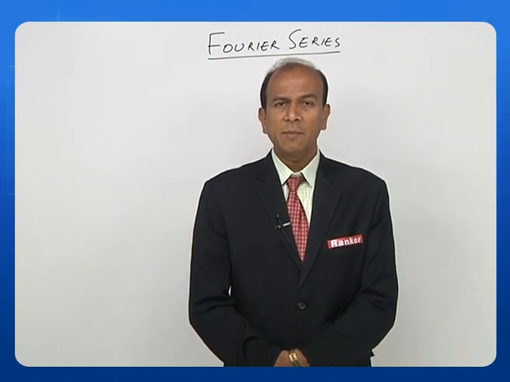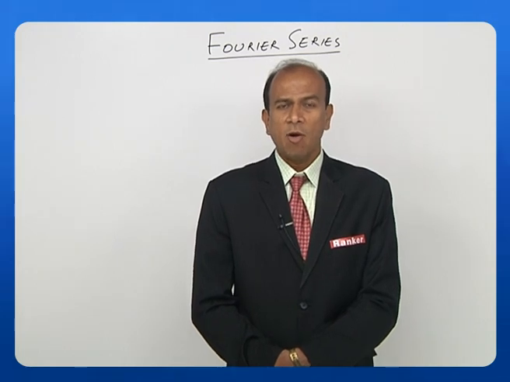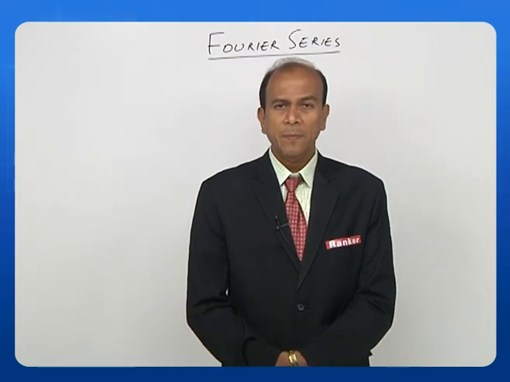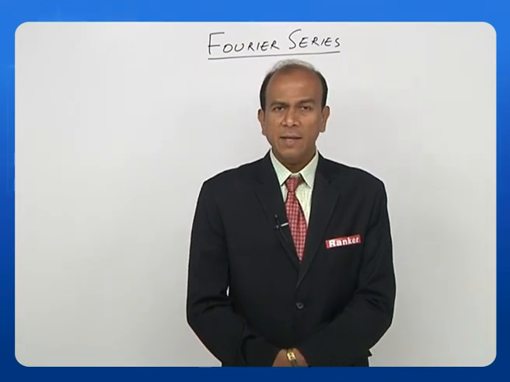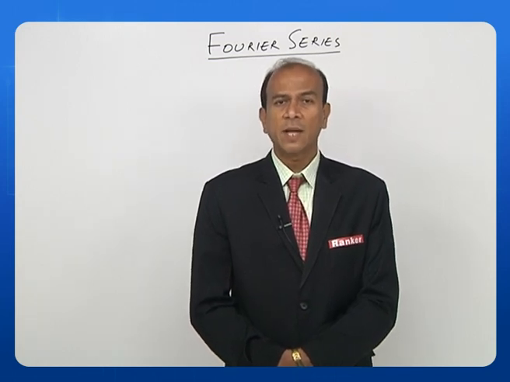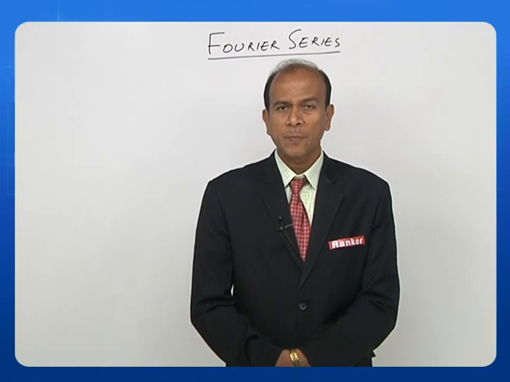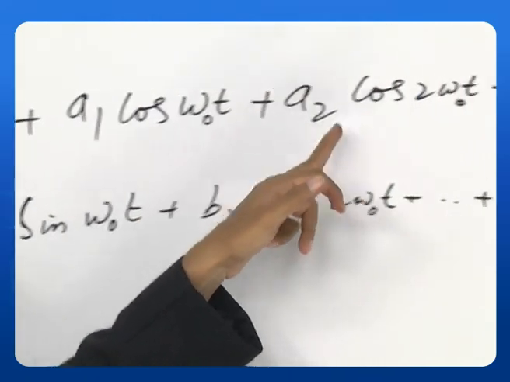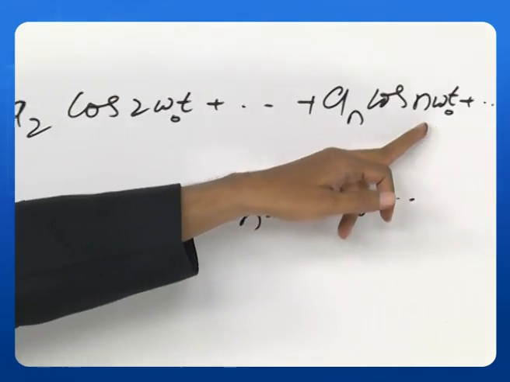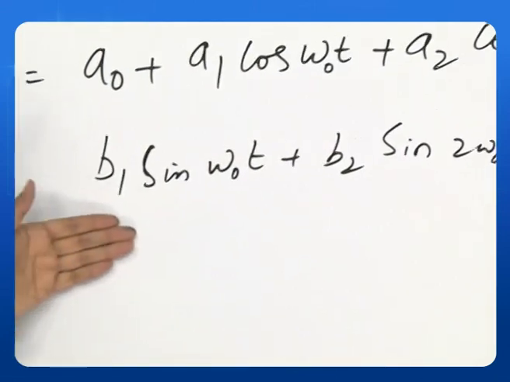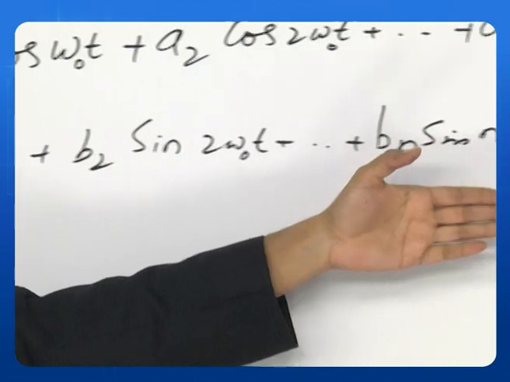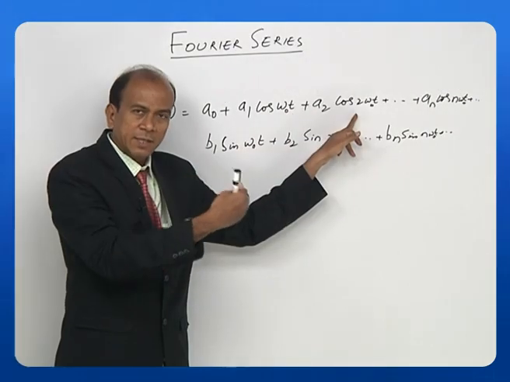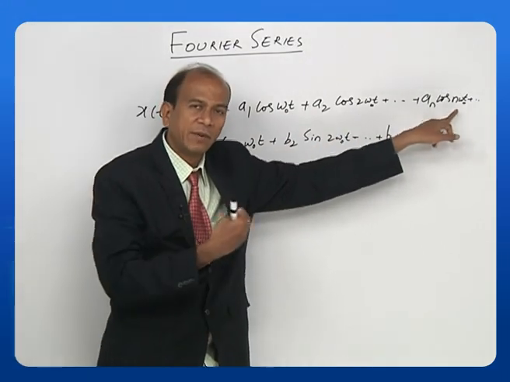So x of t can be written as a sum of a0 plus a1 cos omega t plus a2 cos 2 omega t plus a3 cos 3 omega t, and so on up to a certain term, let us say n, and it continues beyond n also, followed by b1 sin omega t plus b2 sin 2 omega t plus b3 sin 3 omega t, and so on. Okay, x of t is equal to a0, which is called the DC component, plus a1 cos omega naught t, a2 cos 2 omega naught t, plus an cos n omega naught t, plus b1 sin omega naught t plus b2 sin 2 omega naught t. Like that you have n harmonics. That means the fundamental component is omega naught, this is the second frequency component, and this is the nth frequency component.